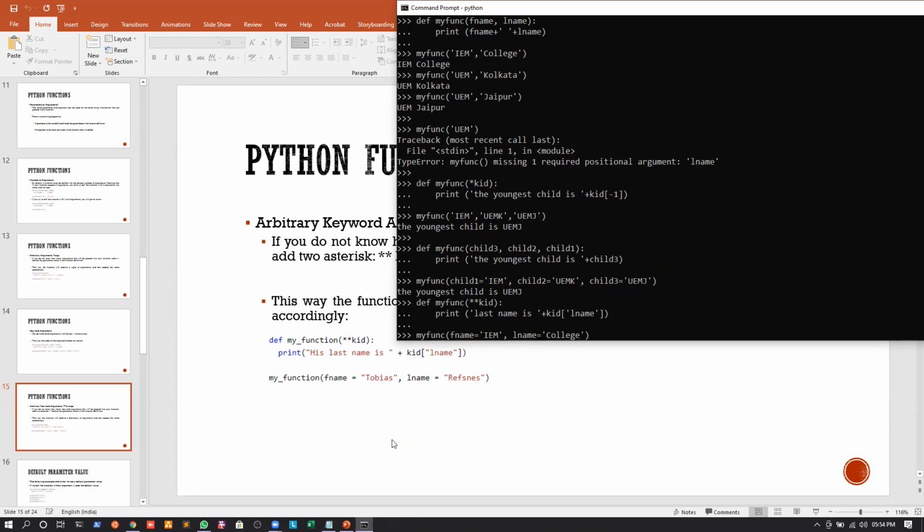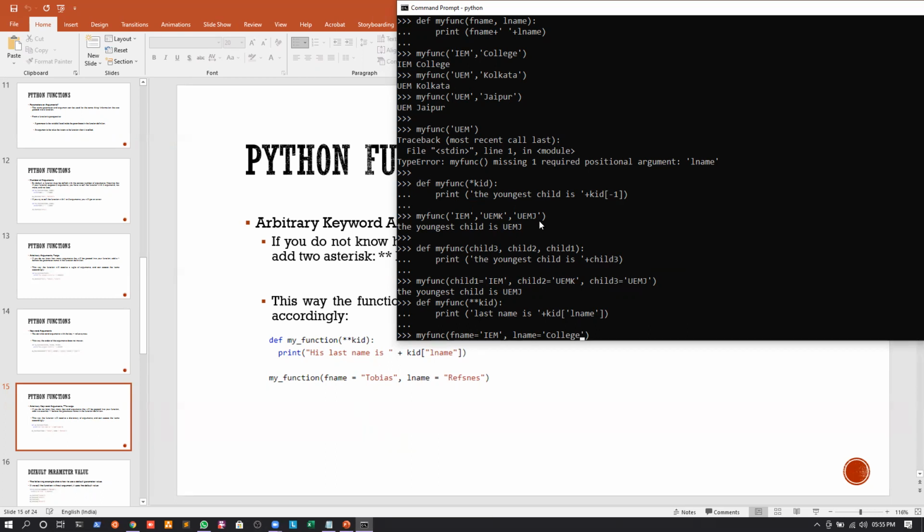Now let us understand what happens here. Whenever I'm passing IEM and college, I'm passing two key value pairs. If you remember, whenever we had dictionaries, a dictionary will store values in key value pairs. Which means in the previous scenario, when I used a single star, I was actually storing the values in a list.